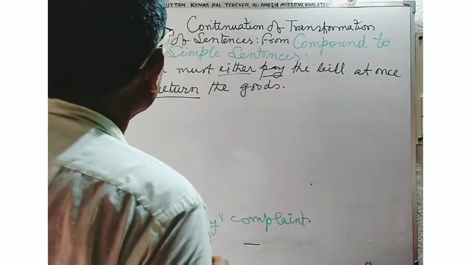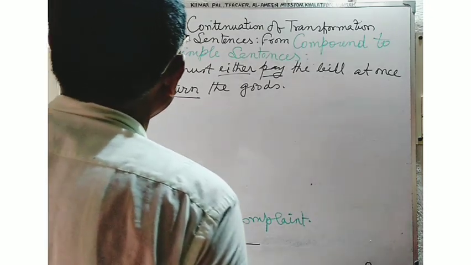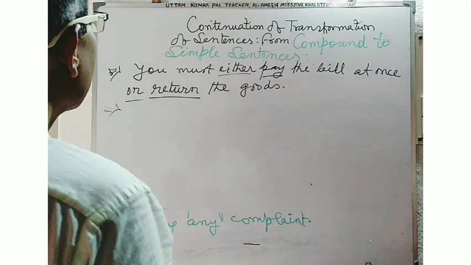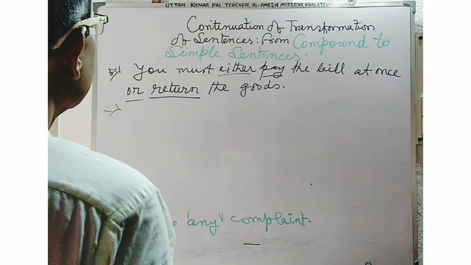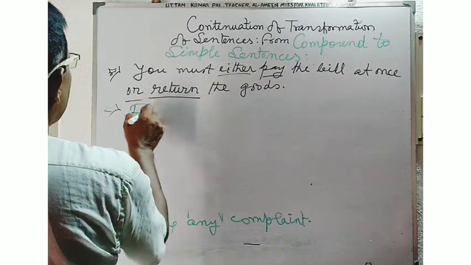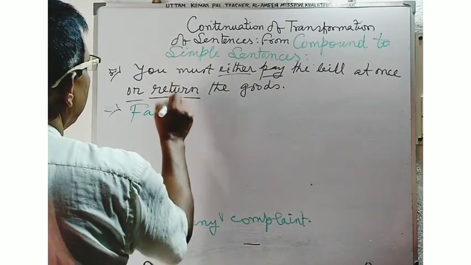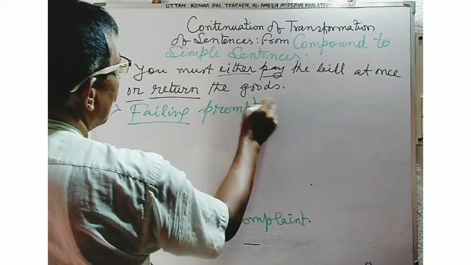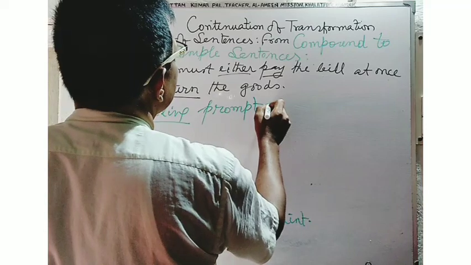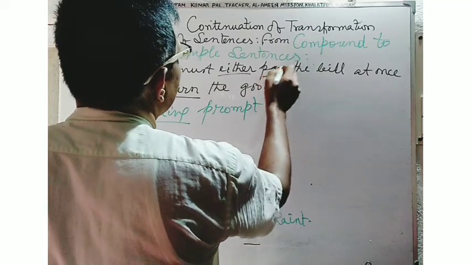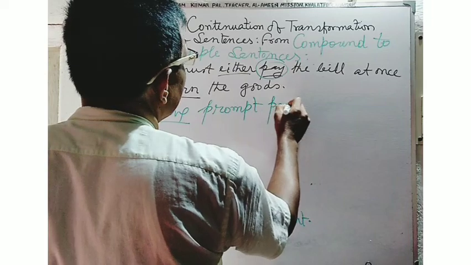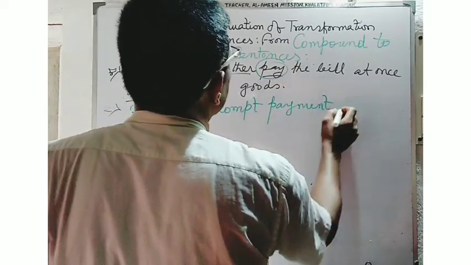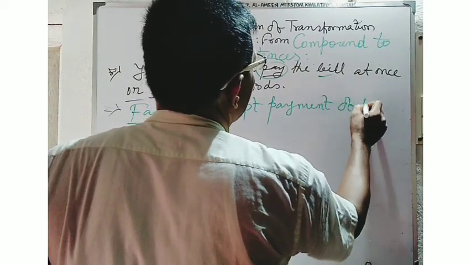Now see the answer. Failing prompt payment of the bill. Where there is the verb word, the noun word will be used: payment.